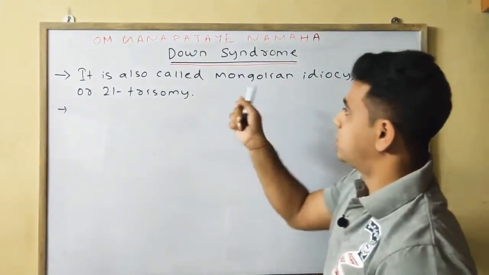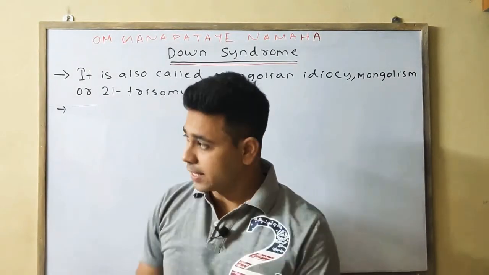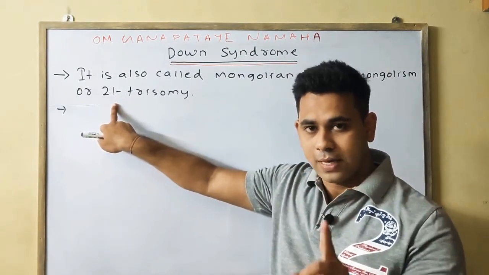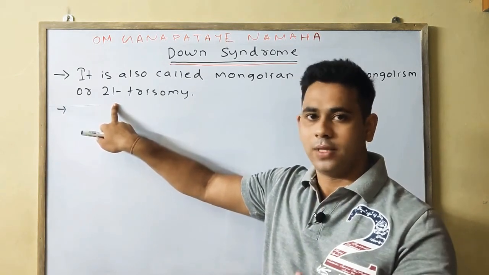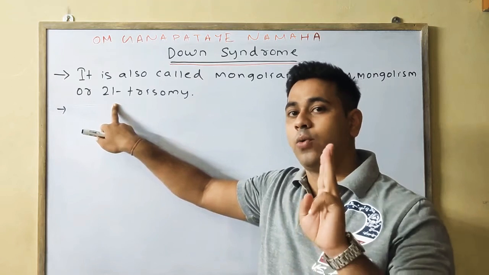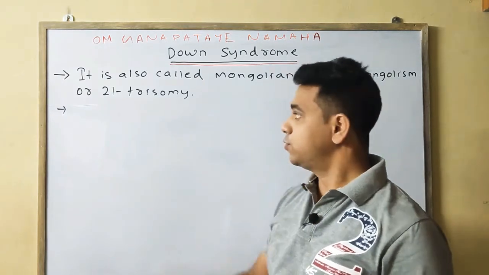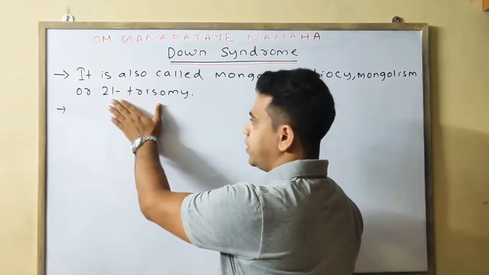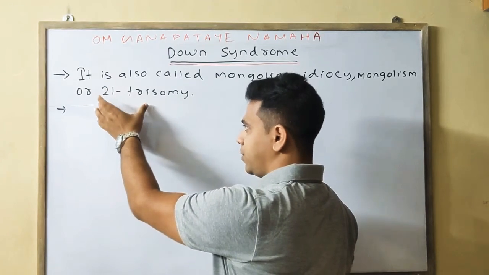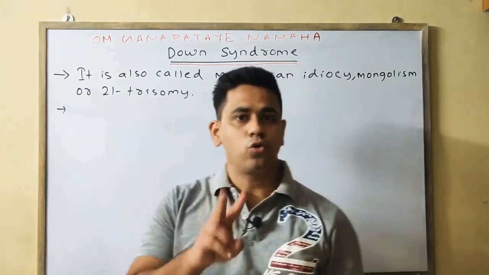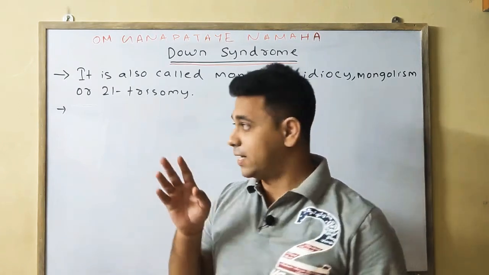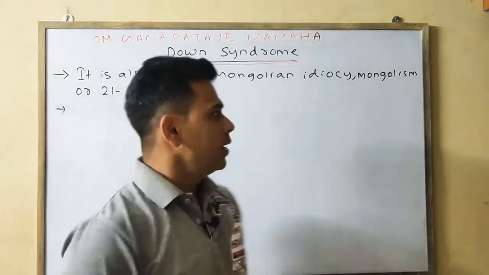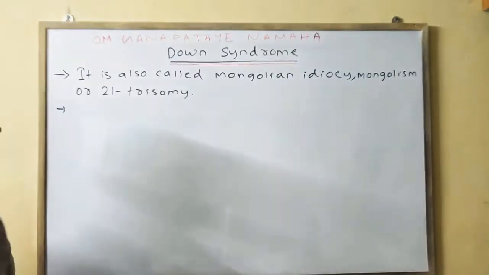But in the case of a Down syndrome patient, the number of chromosome 21 is three instead of two. They are not paired, but there are three, meaning one extra chromosome is present. You know trisomy means 2n plus 1. That is why it is called 21 trisomy, or also Mongolian idiocy or Mongolism.